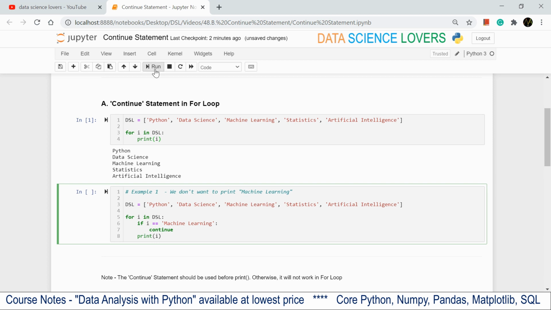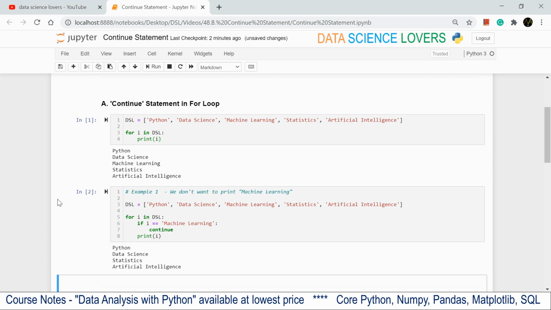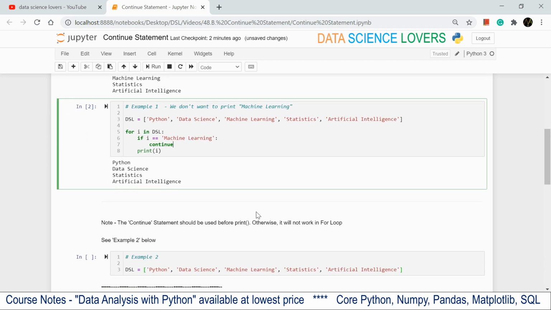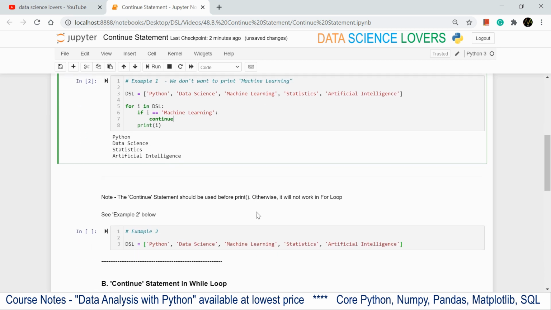Let's run this, and this is the output of this code. Here it is printing Python, then data science, and it is not printing machine learning. After that it is printing statistics and artificial intelligence. This is the use of the continue statement in a for loop to skip an element from the iteration.